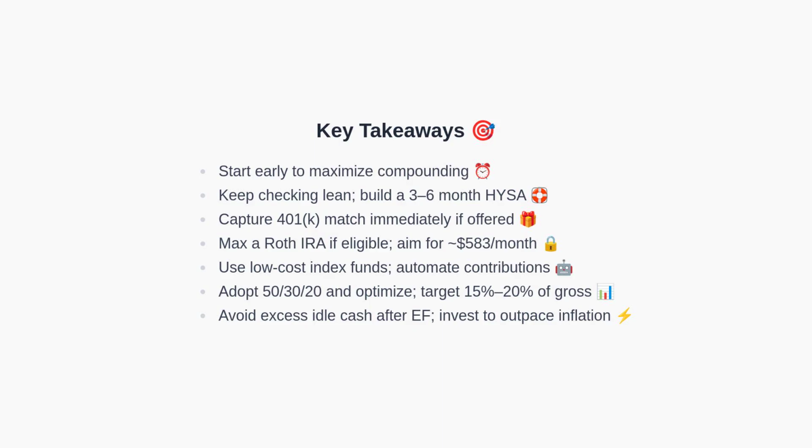Apply the 50-30-20 rule as a baseline, targeting a 15 to 20% savings and investment rate on your gross income. Finally, avoid holding excess idle cash once your emergency fund is complete, and direct surplus into productive investments to outpace inflation. Before we wrap up, please review the following important disclaimer.